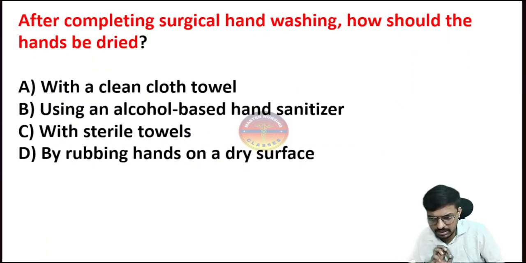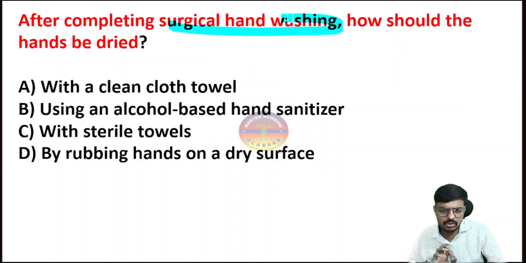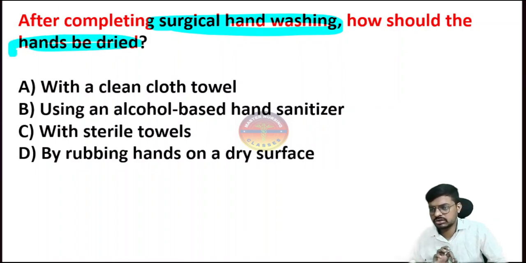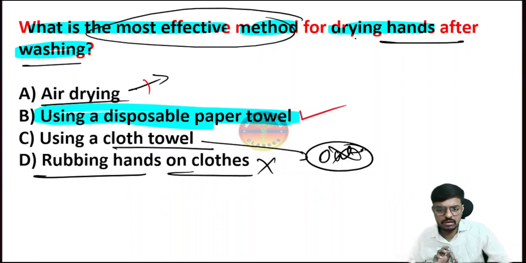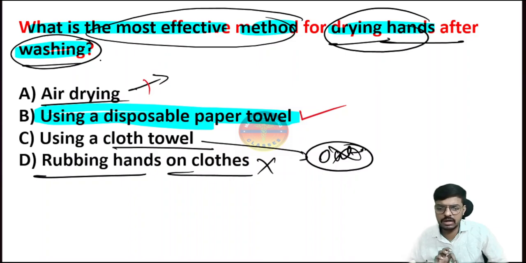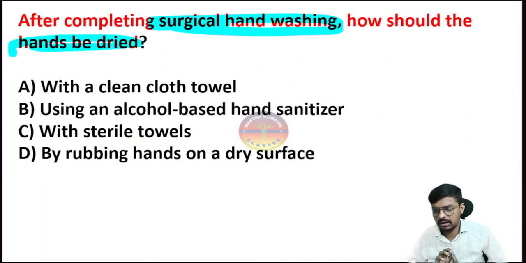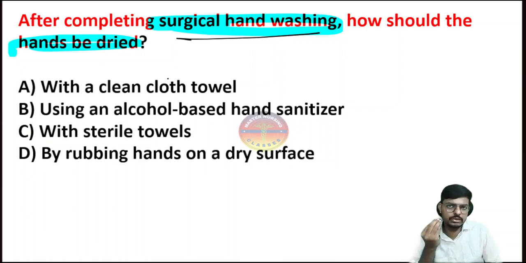So here is the next question. After completing the surgical hand washing, how should the hand be dried? In the last question, we discussed how to dry the hand in medical hand washing, with the disposable towel. In surgical hand washing, if the examiner asks, the first option, the disposable towel, will be given and all people will choose that one.